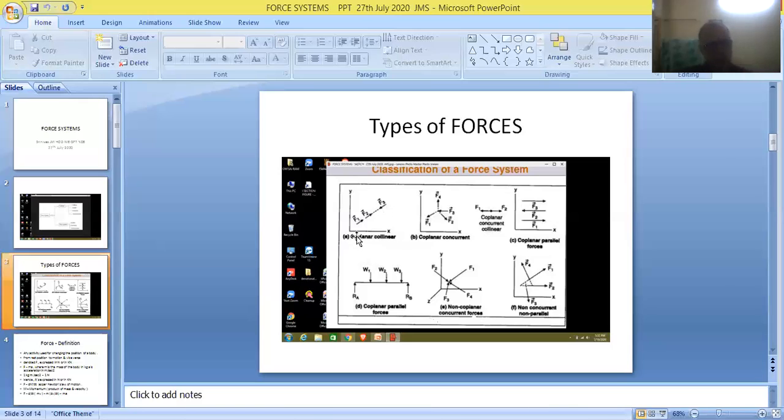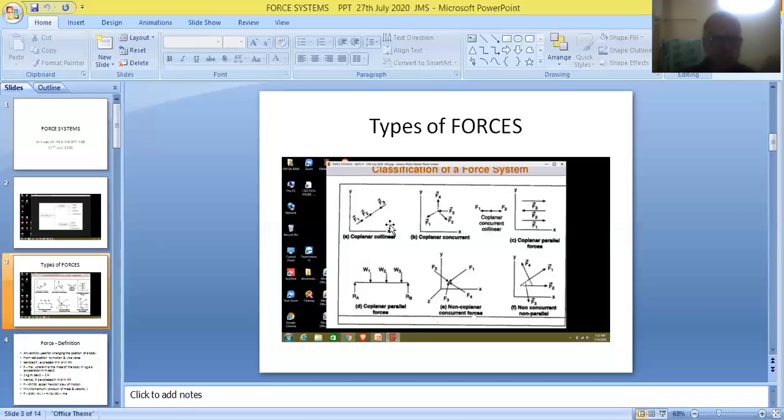So horizontal lines can be called straight lines, vertical lines are also called straight lines, and inclined lines are also referred to as straight lines. Now, friends, all the forces are acting along this straight line. F1 is present on this straight line, F2 is also present on this straight line, and F3 is also present on this straight line.